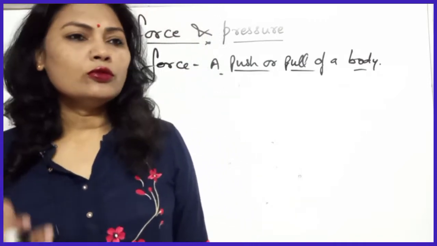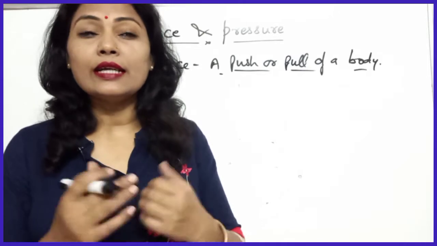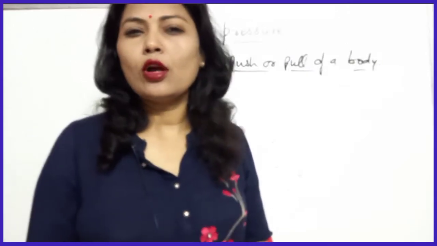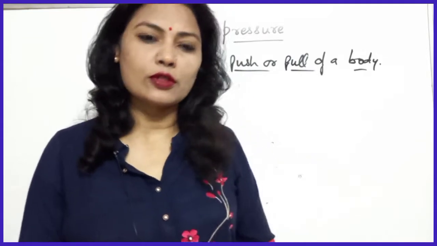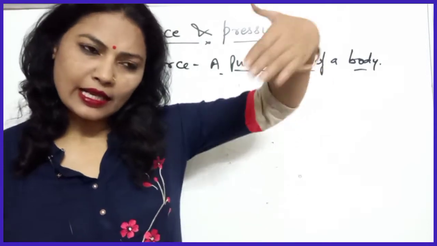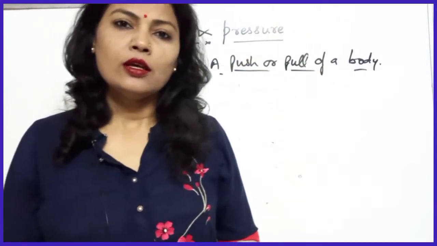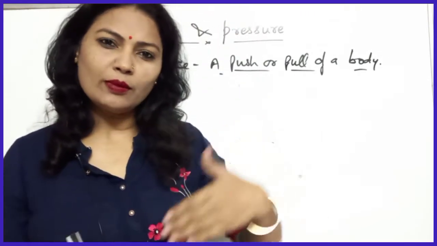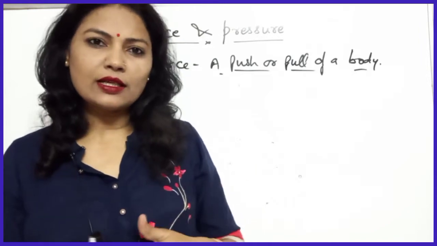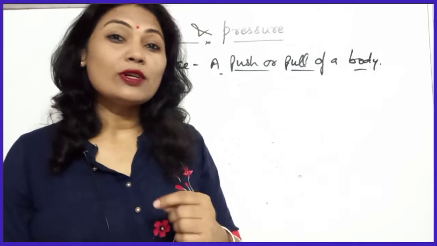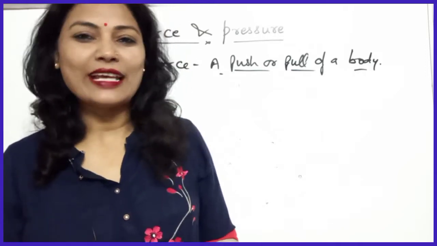Okay. Now, you know that the direction of force is the direction in which a body is pushed or pulled. So, that is the direction of force. For example, if the body is sliding from above, then the direction is downward. And if a body is moved from one place to another, then the force which opposes the motion is known as friction force. That is the next chapter.